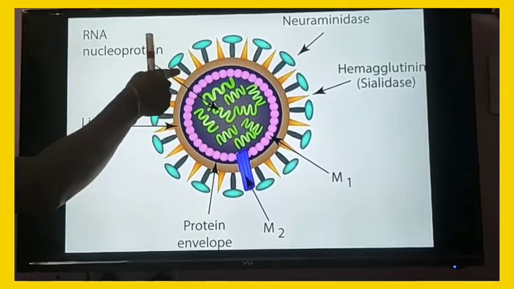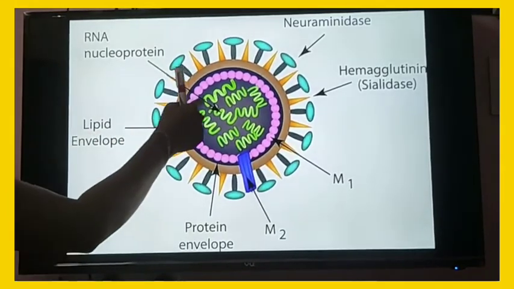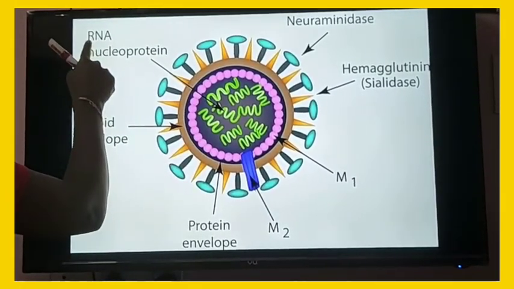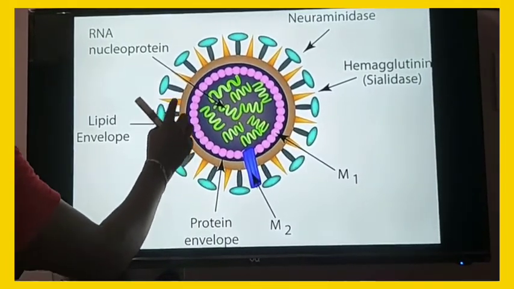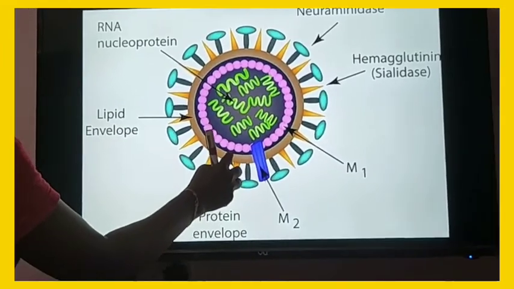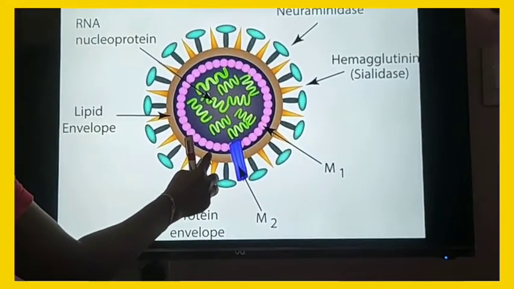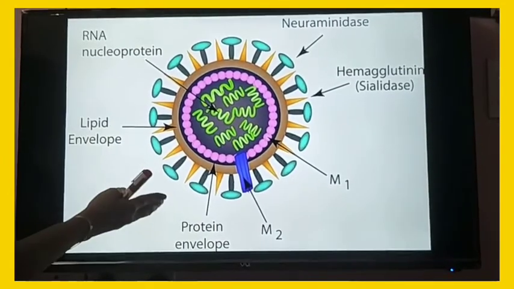Earlier we saw bacteriophage has DNA as genetic material, but influenza has RNA. This RNA is also surrounded by a protein coat. This protein coat is enveloped by lipid and carbohydrate.